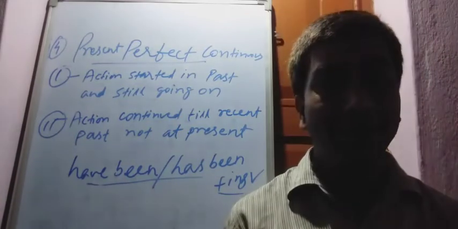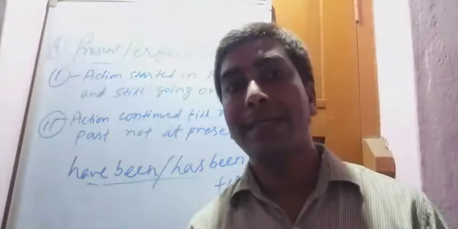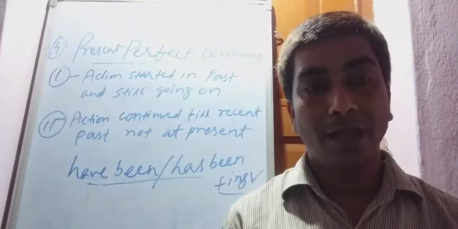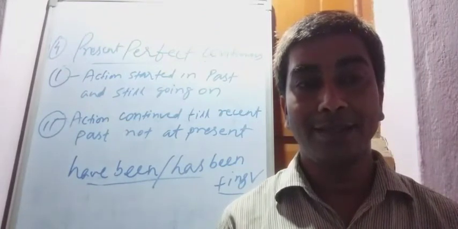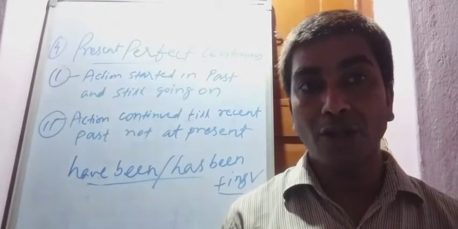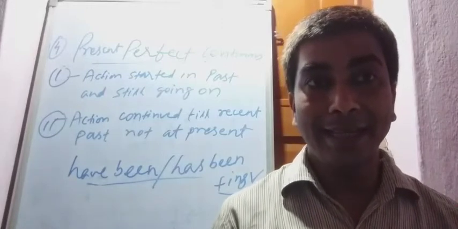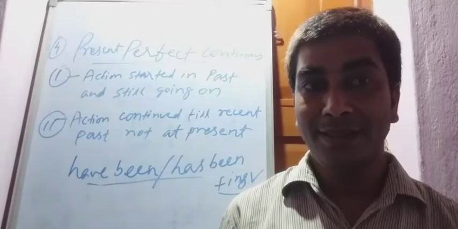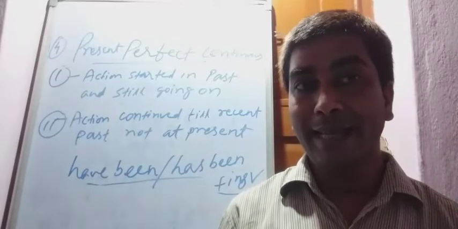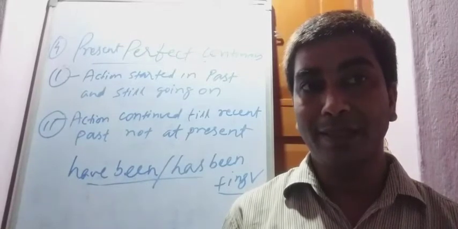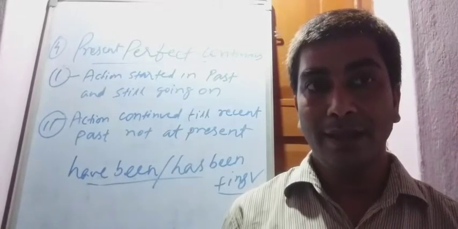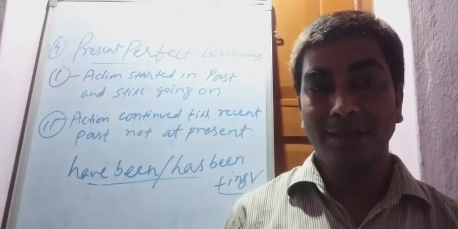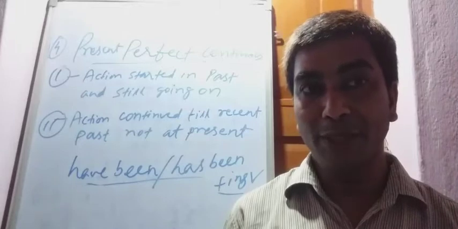Any action or activity which started in past time and also ended in the recent past, not so long ago, recently, for that action also present perfect continuous is used. For that action, this tense will be used.